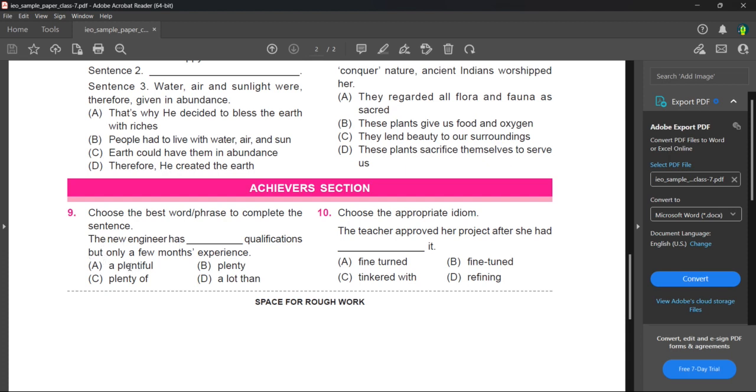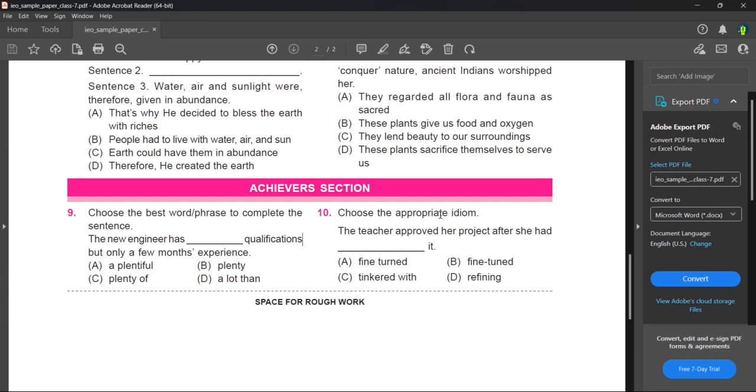The new engineer has a plentiful qualifications. That's not even a nice sentence. The new engineer has plenty qualifications. Here, if it were not plural then we could give it, but here it's plural, so that is not the correct answer. The new engineer has plenty of qualifications. That is the correct answer. Let's see D. The new engineer has a lot written qualifications. That's also not a correct answer. So for the 9th, C is the correct answer.